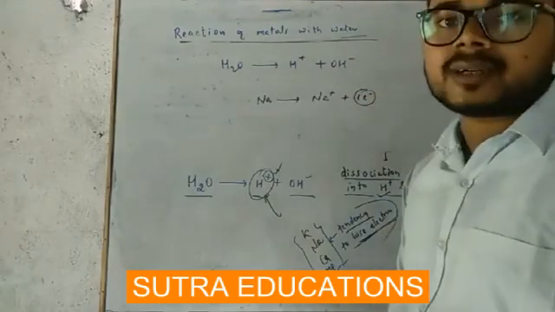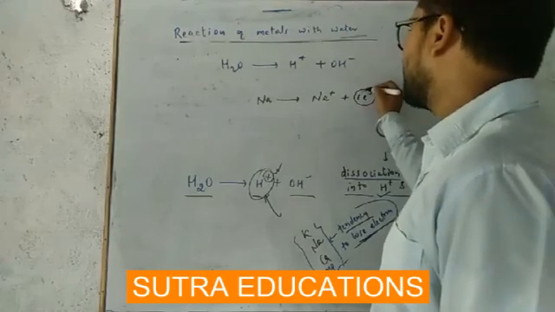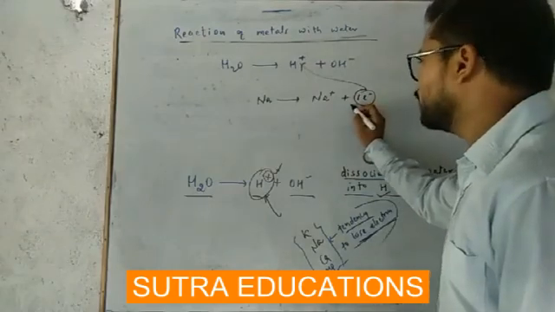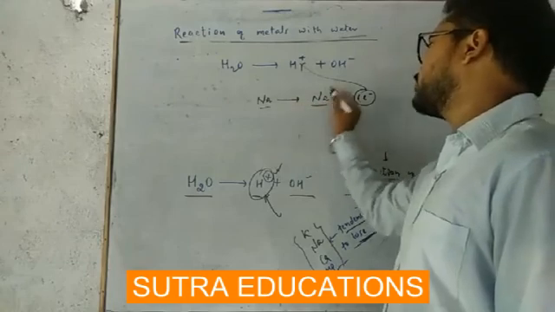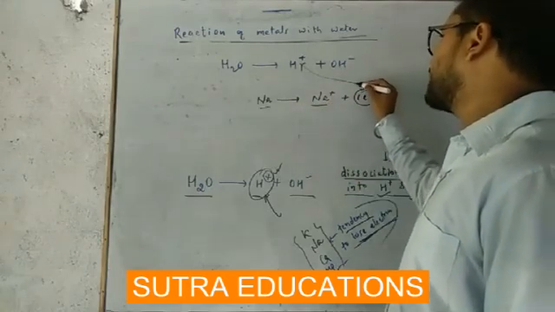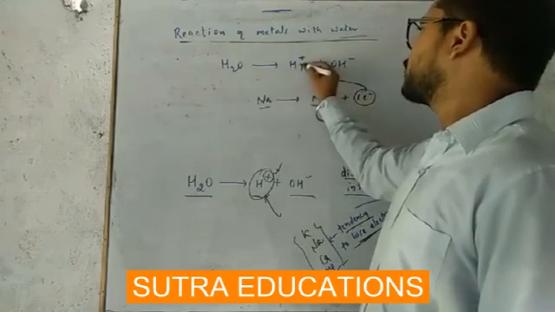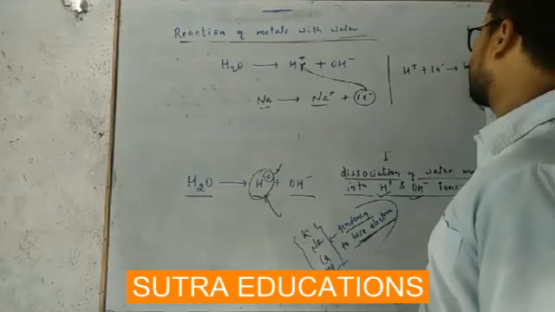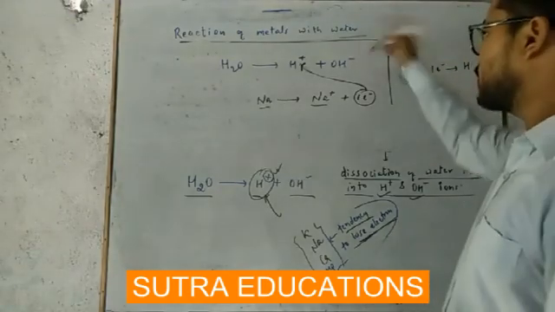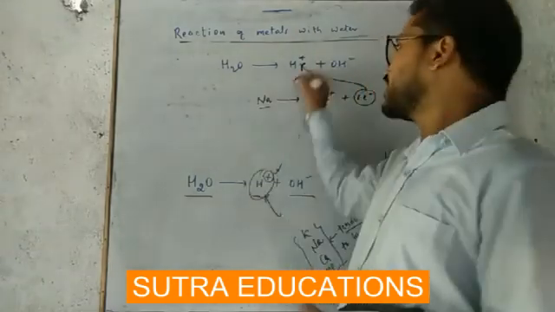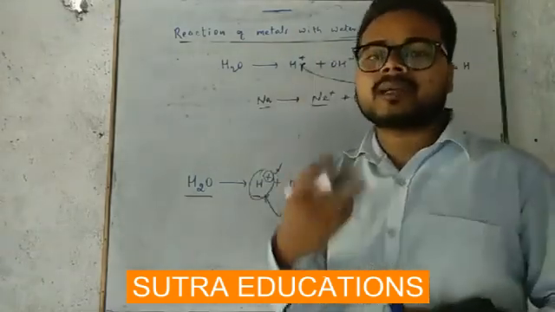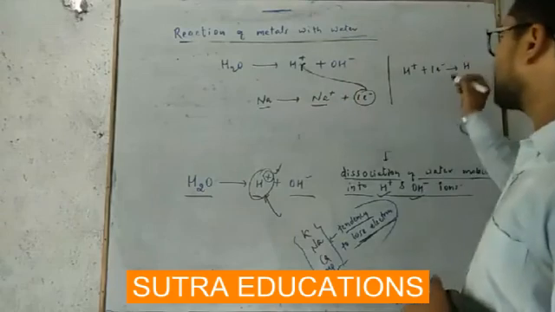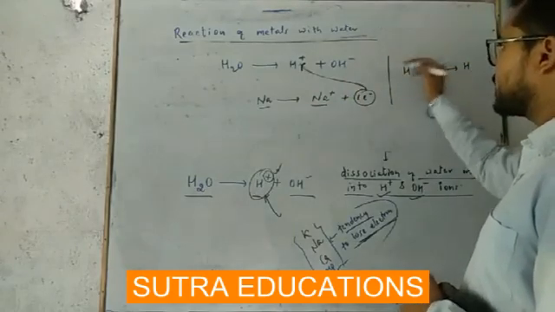This one electron it will give to the H plus ion, and once the H plus ion takes this electron, it becomes H. There are more H plus ions present and many atoms of sodium, so more electrons are accepted by H plus ions.